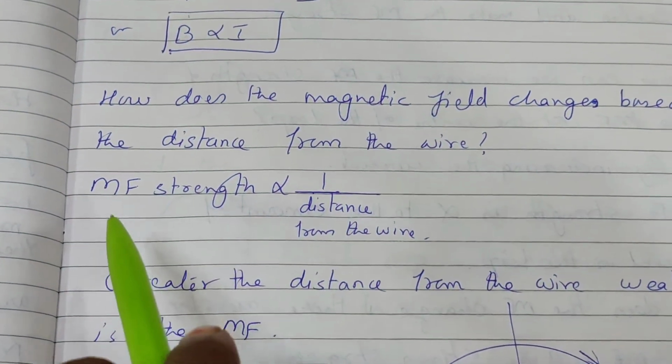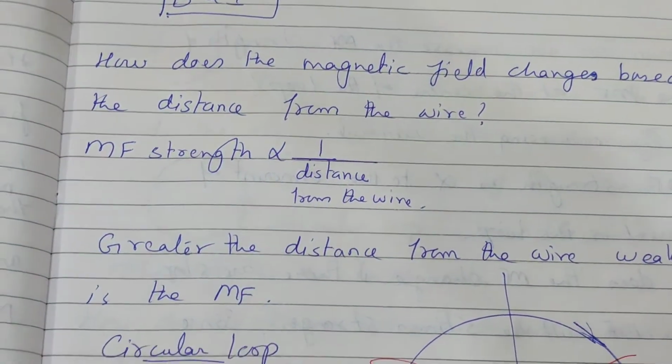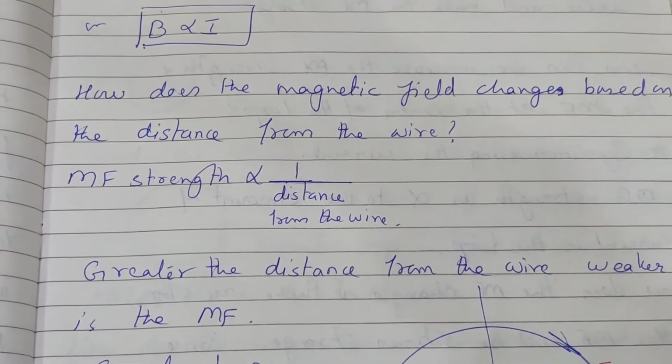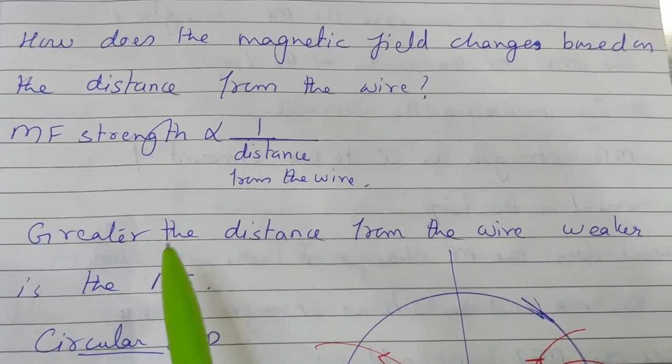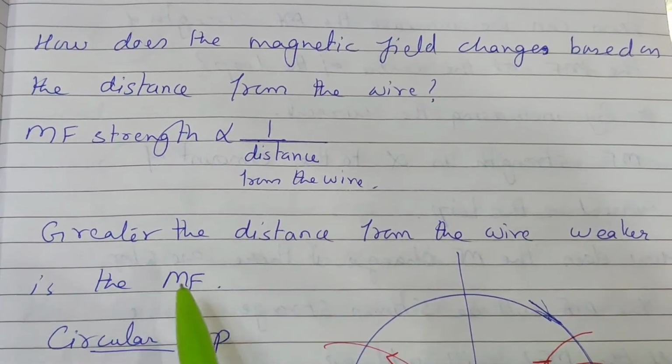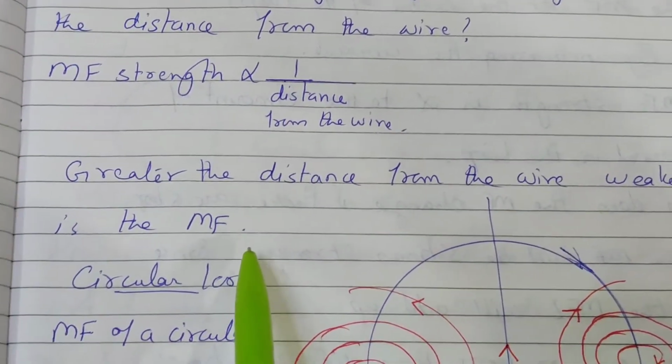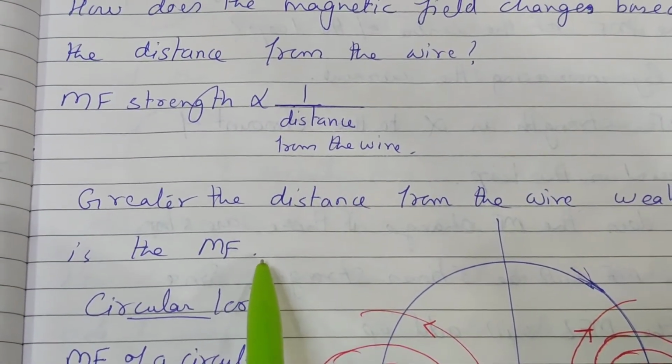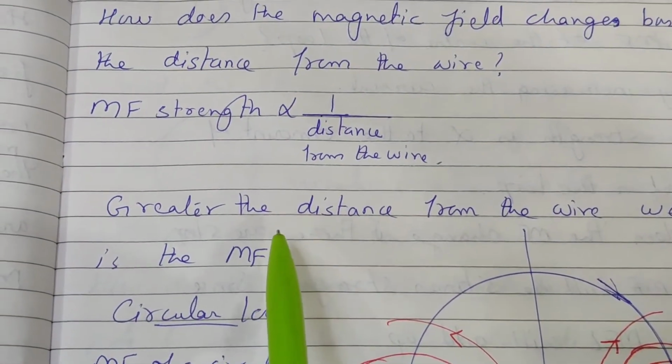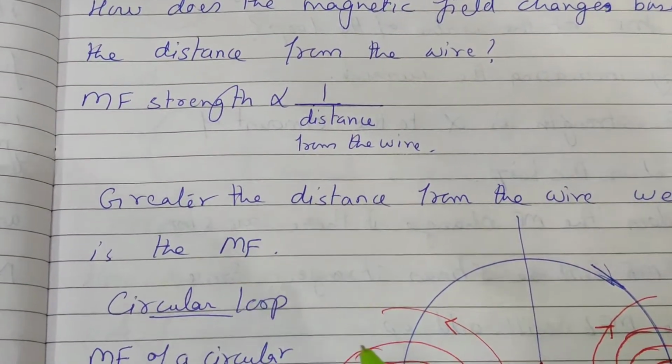Yes children, magnetic field strength is inversely proportional to the distance from the wire. Greater the distance from the wire, weaker is the magnetic field. Okay, I hope you have understood. Now we will go further.